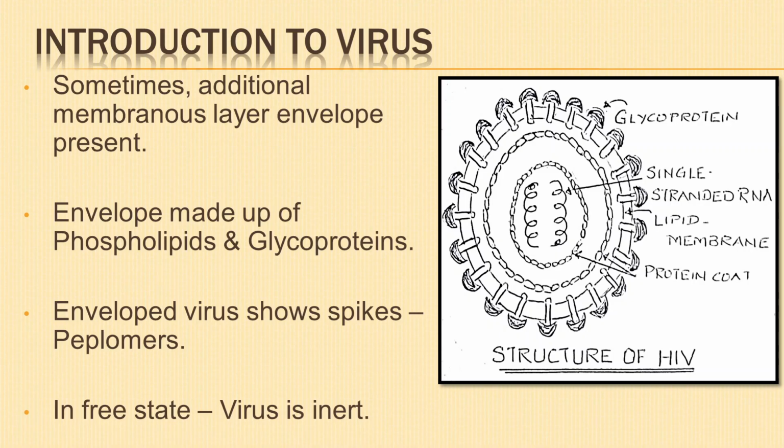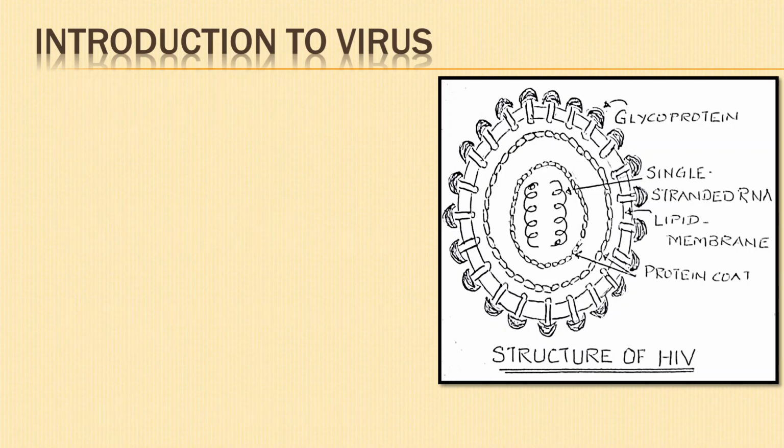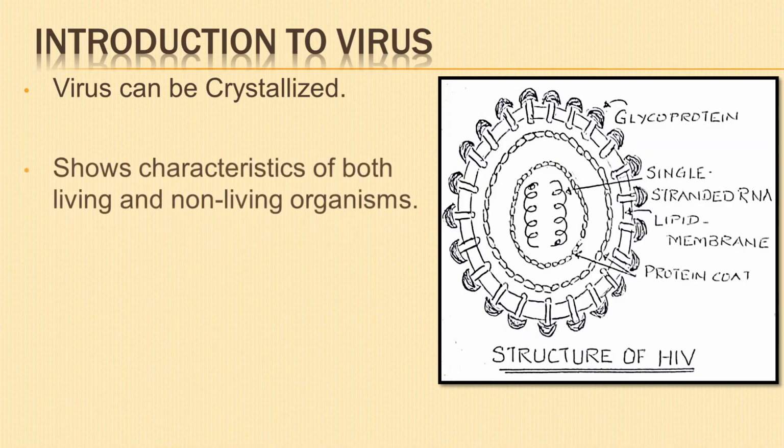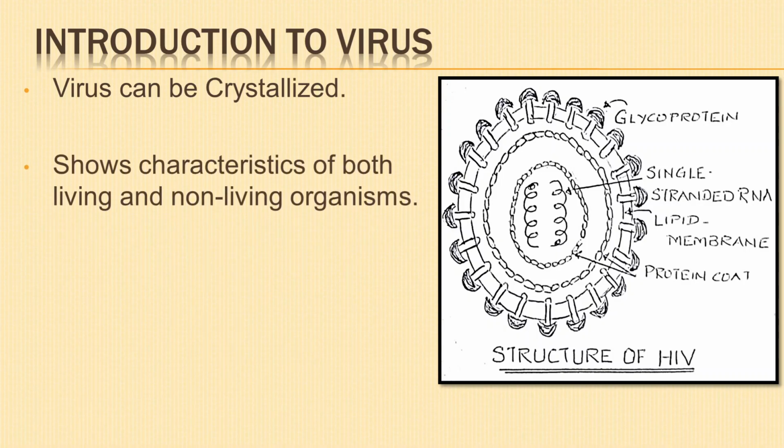They become activated only when they enter a living cell of a host organism. They can be crystallized and can be treated like simple chemical compound. Virus shows characteristics of both living and non-living organisms.